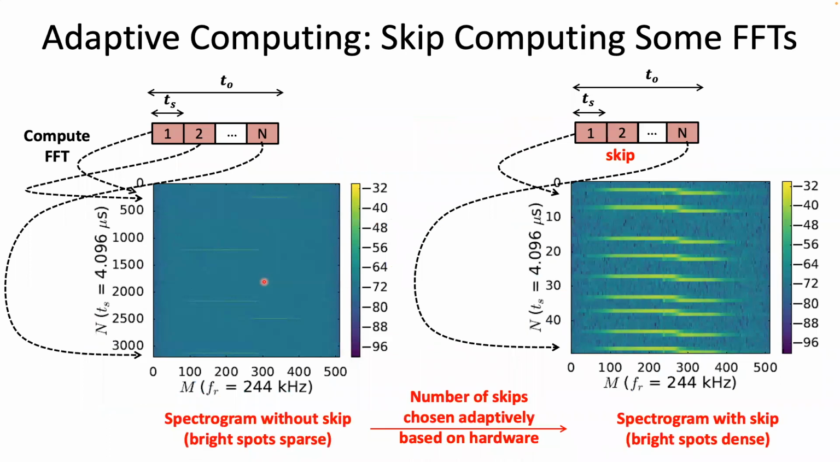Our skip strategy is based on the observation that even after selecting a window of 30 milliseconds, there is still temporal sparsity in the spectrograms. The skip technique attempts to reduce the temporal sparsity in the spectrograms. For example, this slide shows a spectrogram before skip on the left and after skip on the right. Our skip strategy is adaptive because different hardware has different computing resources, and DeepRadar adapts the number of skips based on the available computing resources on the ESC.